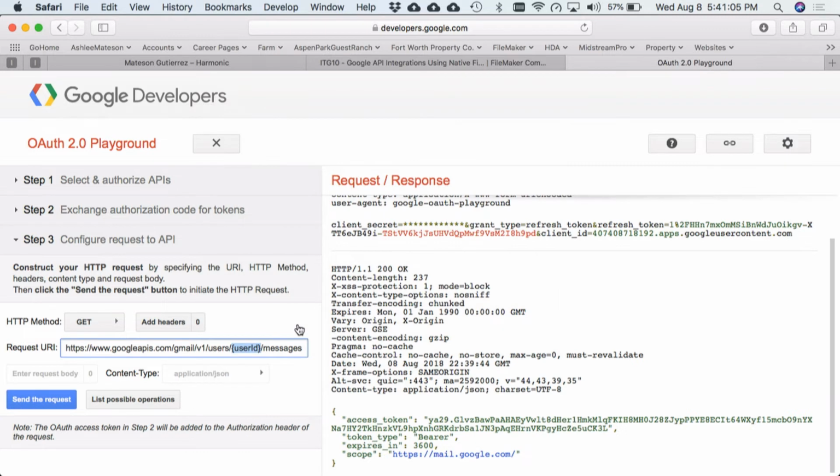Now I've read through the Gmail API docs, and in order to get a single message out, you have to know what message you want to get, and Google has internal IDs. So we're going to query to see what message we want, and then we're going to get that ID, and then we're going to use that ID to query that specific message. So you can see, here's our URI, and in user ID, I'm just going to put my email.